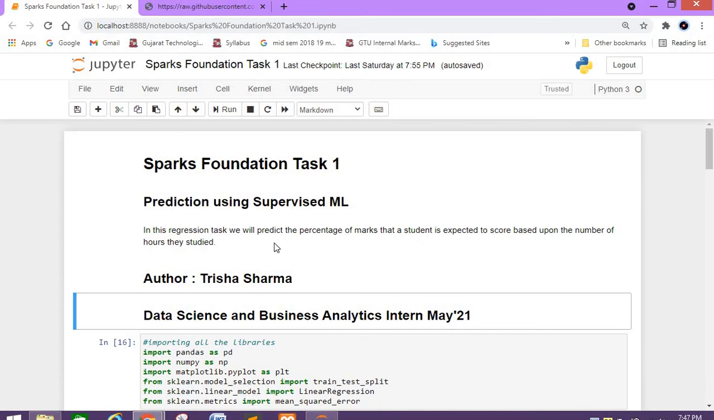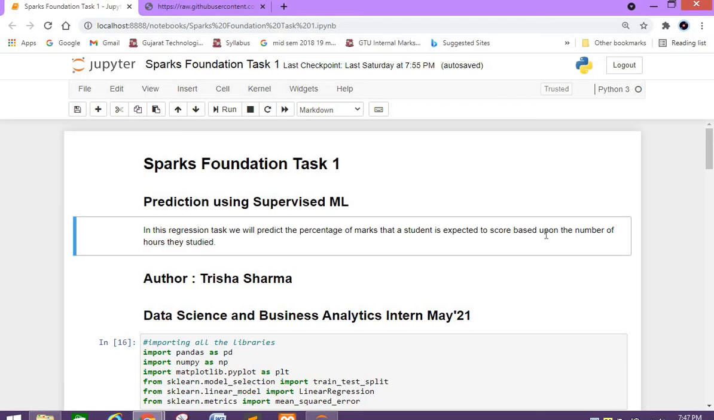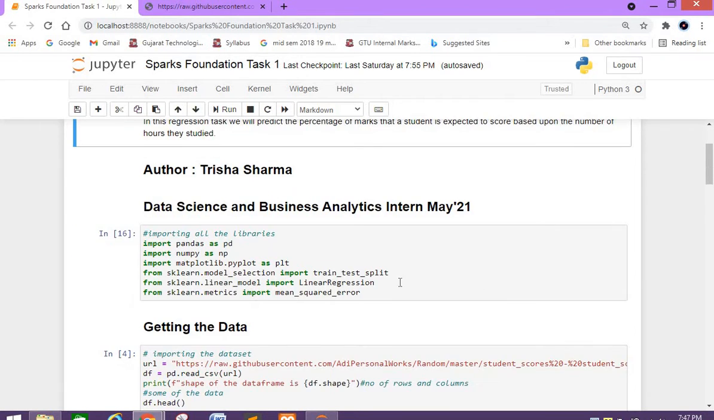My task is to predict the percentage of marks that a student is expected to score based upon the number of hours they studied. Here I am importing all the libraries required in the program. Pandas is used for data processing, numpy is used for arrays and their manipulation, matplotlib.pyplot is for visualizing the data,